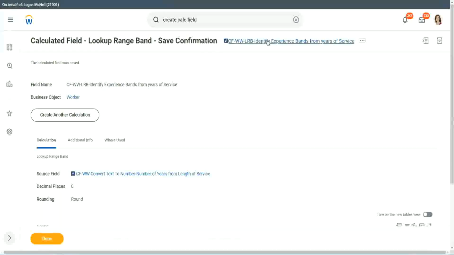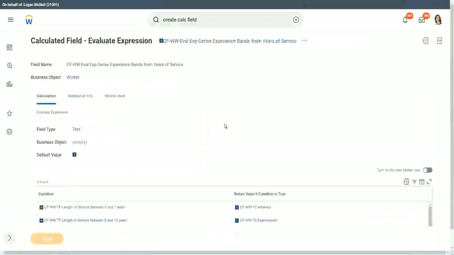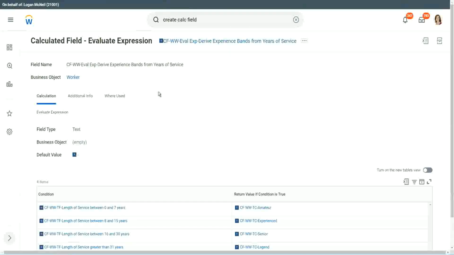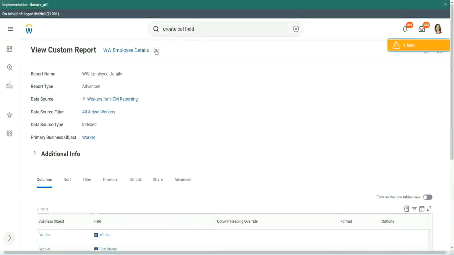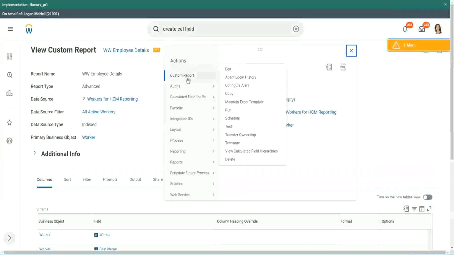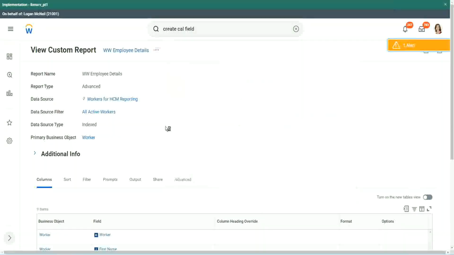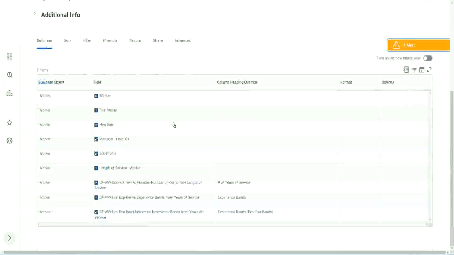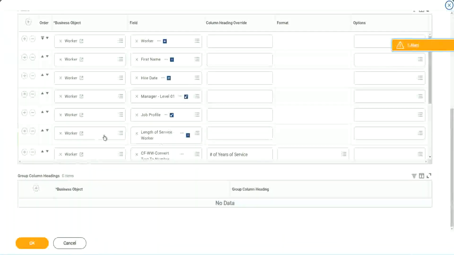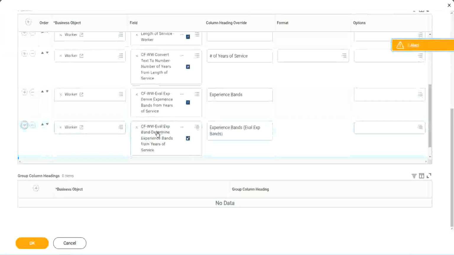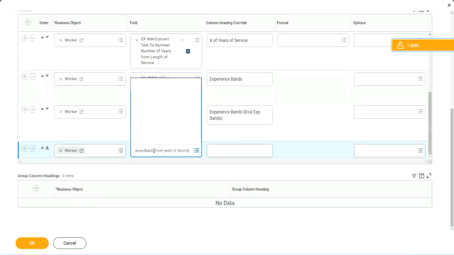Anyway, coming back to this, let's use the same calculated fields in our report and see what it does. Okay, where is the report? Here it is. Custom report edit. Let's add it here at the end.